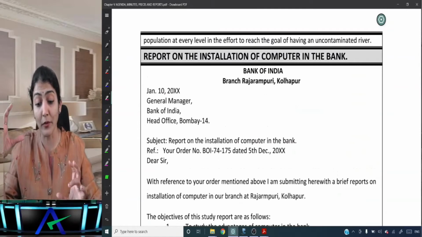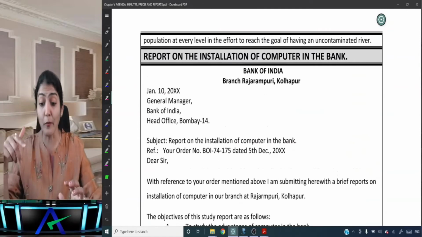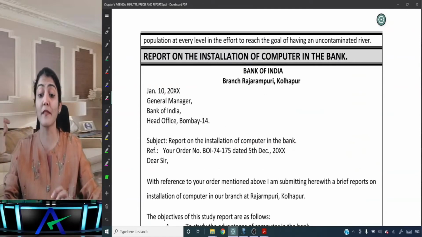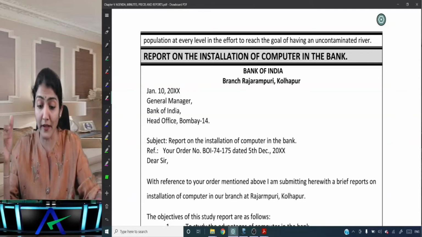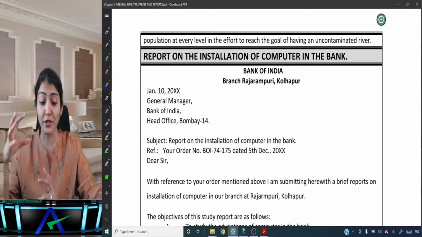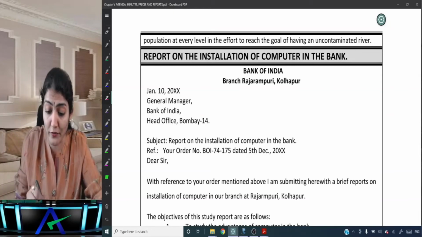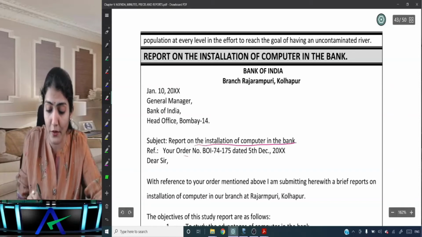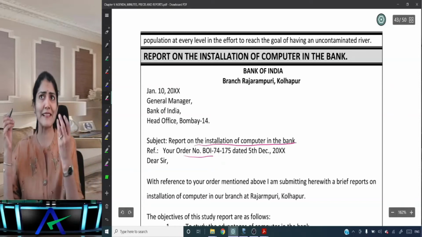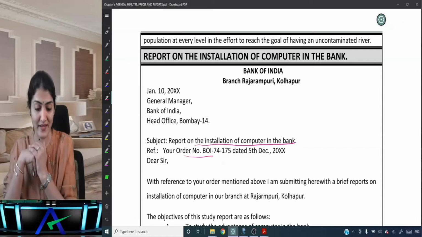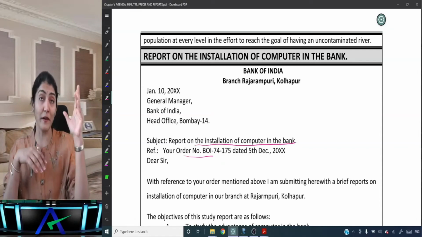Now, this is a report in the form of a suggestion, a report on the installation of computers in the bank. So: Bank of India, Rajarampuri branch, Kolhapur, Jan 10. General Manager, Bank of India, Head Office. Subject: Report on the installation of computers in the bank. Reference: your order number. Very similar to the business letters which we have studied. And then, Dear Sir, the opening salutation.